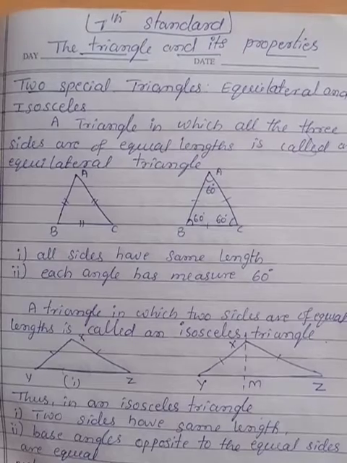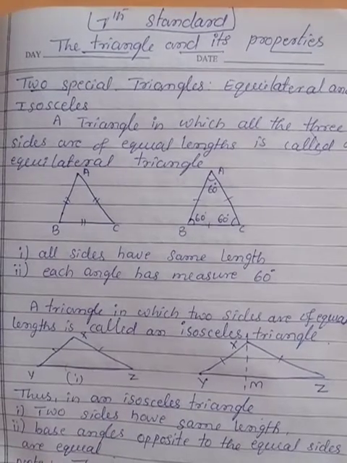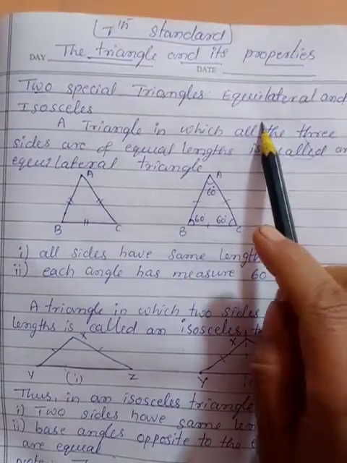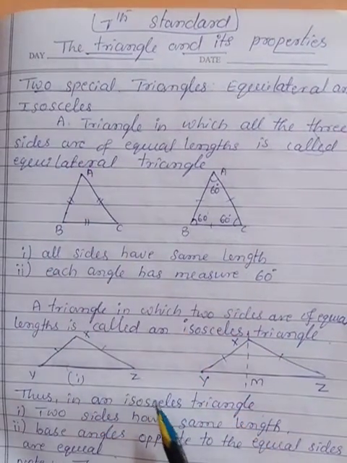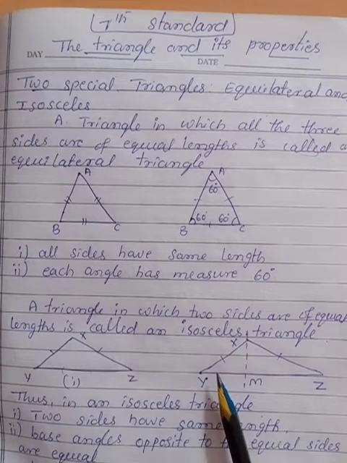Good morning, children. Today we will discuss a new type of triangles. Already you learned the different types. In that, we will learn special types. The first one is equilateral, and the second one is isosceles. Why are we taking these two triangles only? Because they have their own specific properties.